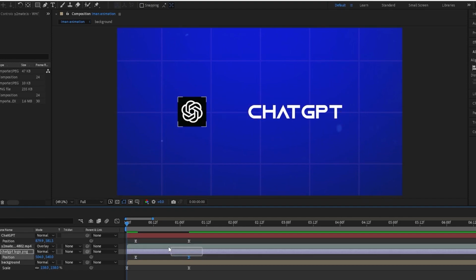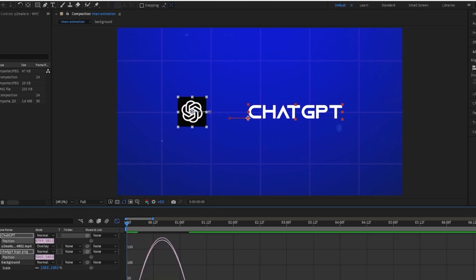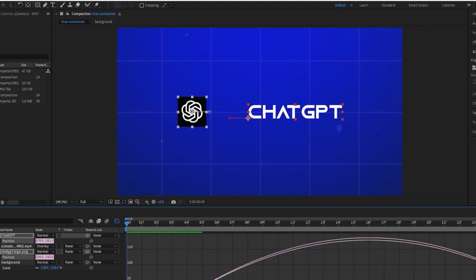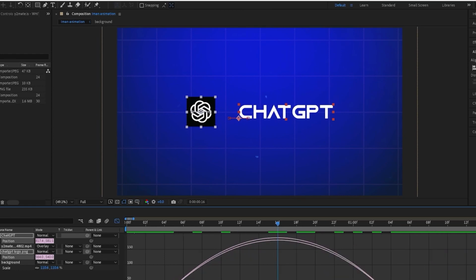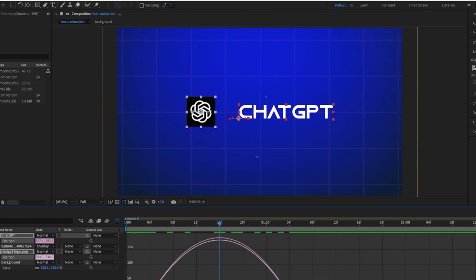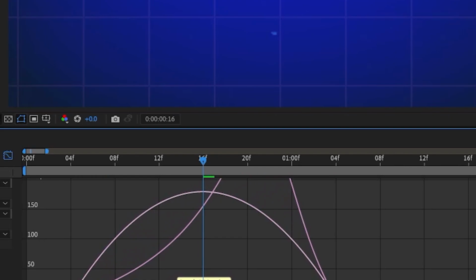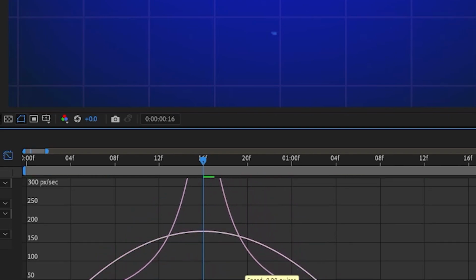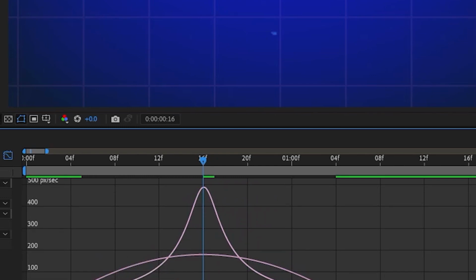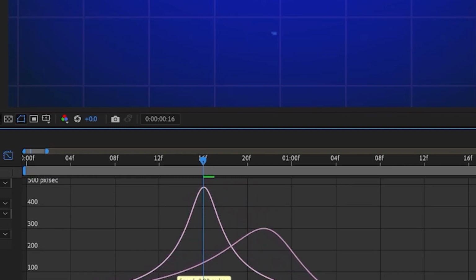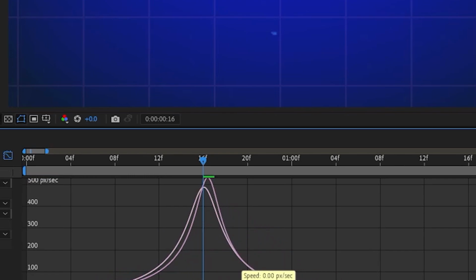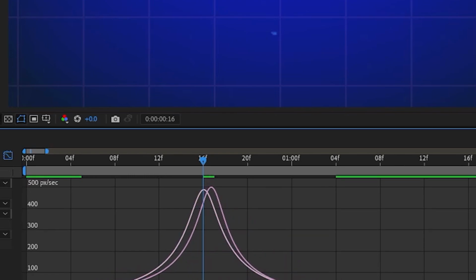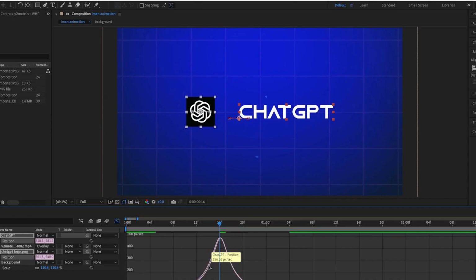press F9, highlight them again, go into the graph editor, and you want to do what you just did for the other one, but this time it will be the right way up. So you want to select one of the lines and move it closer to the middle, the yellow handle thing. Then do the same thing with the other one to form a steep line, and then do the same with the other line, or the other value basically. So then they're both basically roughly the same. Doesn't need to be exact, yeah. It's not exactly exact for me, but it doesn't really matter.